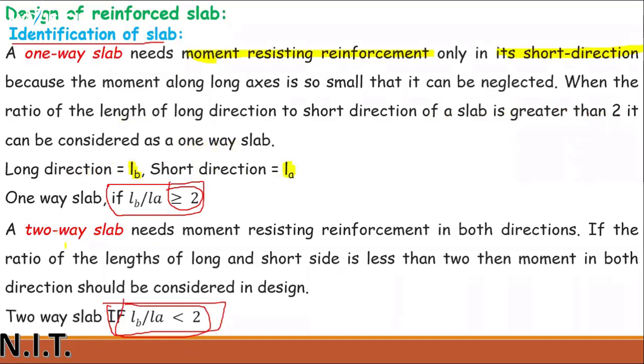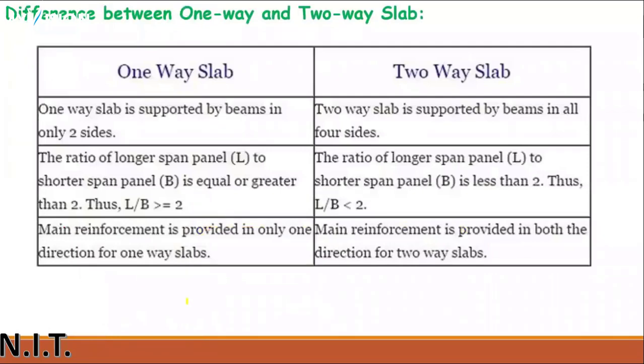Clear? And a two-way slab needs moment resisting reinforcement in both directions. When we are talking about moment resisting reinforcement, you need to provide it in both directions, in the x-axis and also in the y-axis. If the ratio of the lengths of long and short side is less than 2, then moments in both directions should be considered for the design. Means if the LB to LA ratio is less than 2, then you have to consider the moments in both directions. This is the basic difference between one-way and two-way slab.